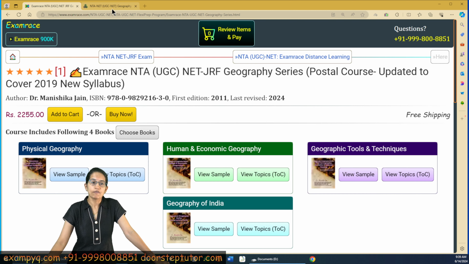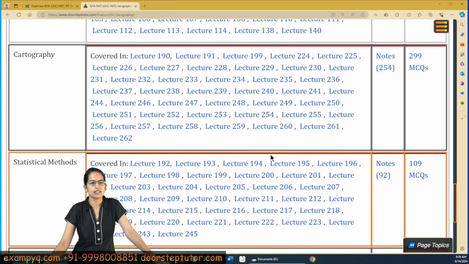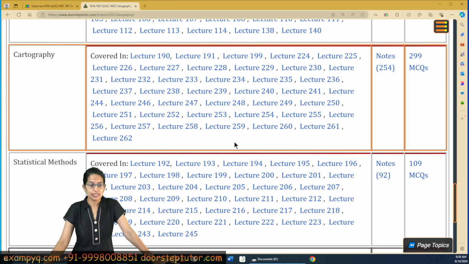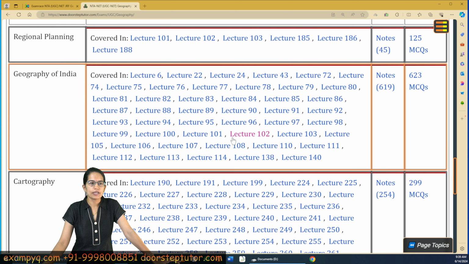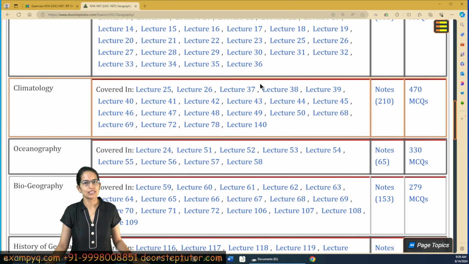But yes, if you find difficulty understanding the topics here, specifically statistics and cartography, the lectures would be very beneficial, and the same goes for the topics which pertain to the basics and the fundamentals of remote sensing and aerial photography, because the 3D visualizations actually help you understand the topic in a much simpler and concise way. So those are some of the things that you must take into account.